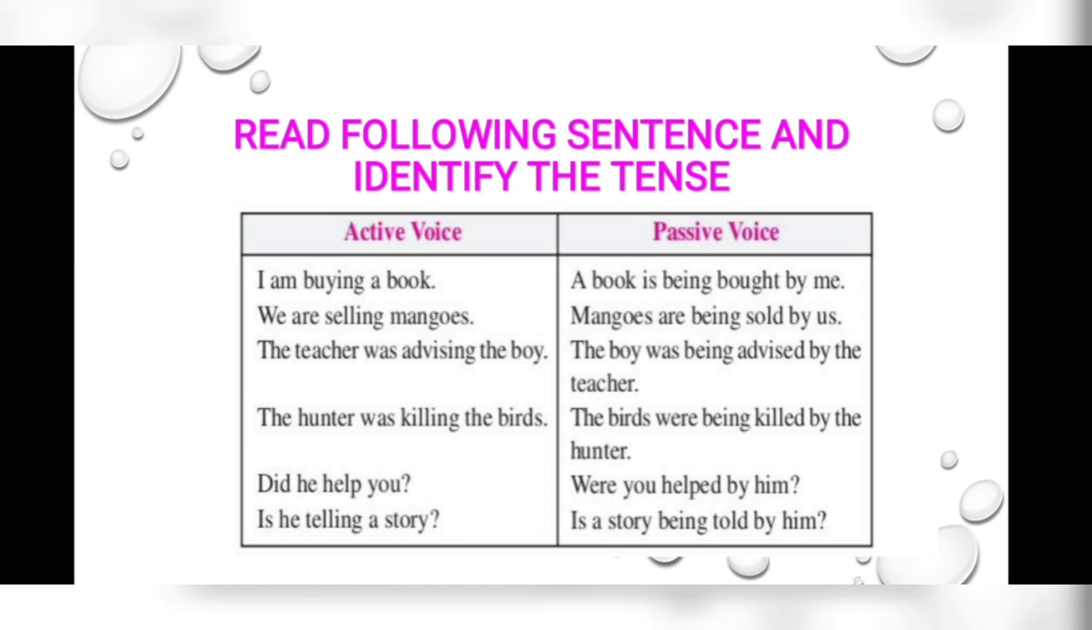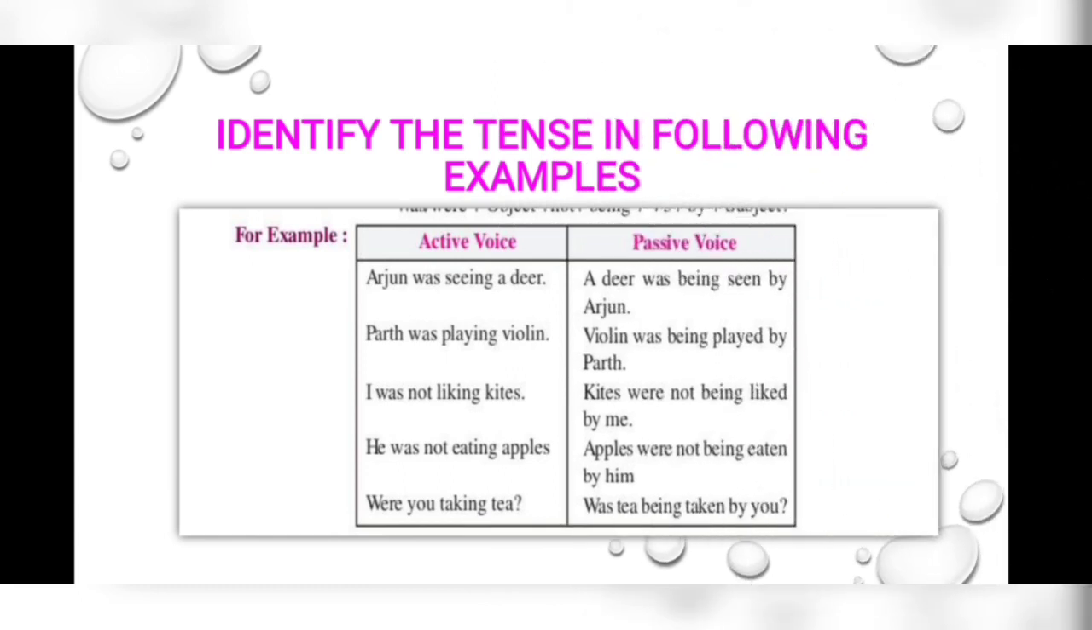Next, did he help you? Identify. Yes, past indefinite. Were you helped by him? Next, is he telling a story? Present continuous. Is a story being told by him? Next sentence is: Arjun was seeing a deer. Past continuous. A deer was being seen by Arjun. Next is: Parth was playing violin. Yes, violin was being played by Parth.